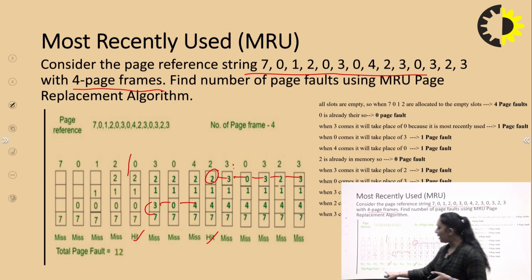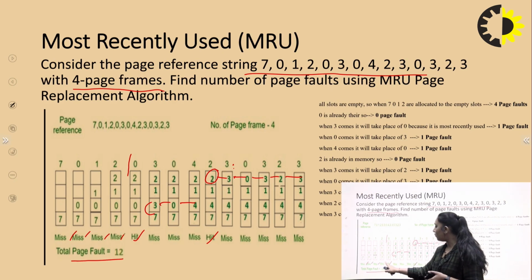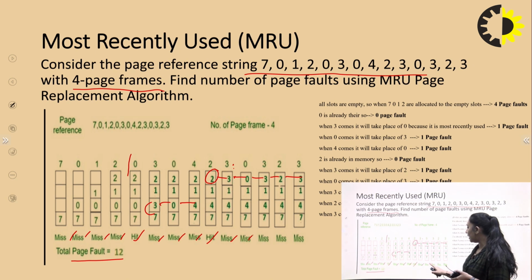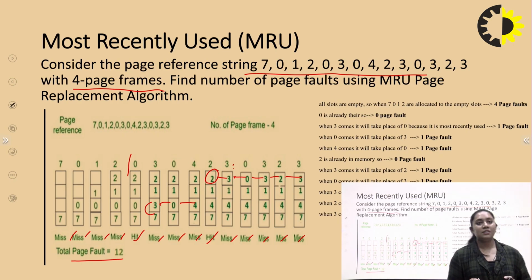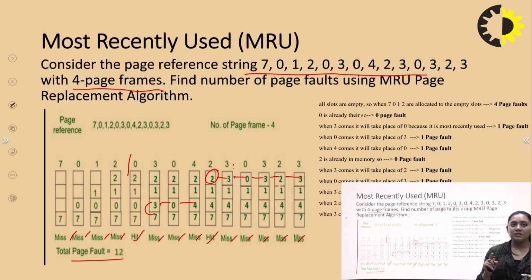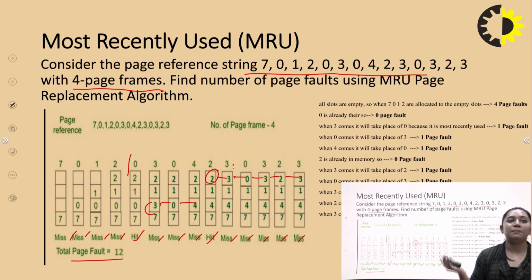So in this we have the total page fault of 12, right? 1, 2, 3, 4, 5, 6, 7, 8, 9, 10, 11 and 12. So how can we solve this? All slots are empty, so we fill with 7, 0, 1 and 2, which allocates 4 page faults. When 3 comes, it takes the place of 0 because it is the most recently used, right? So we replace it with that page reference.